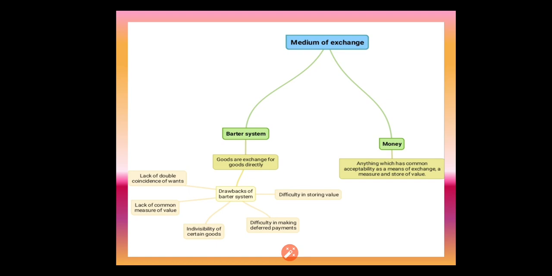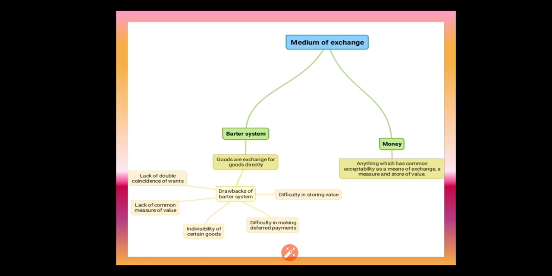We'll take an example. Two persons: person A's name is Ramu and person B's name is Somu. Ramu is having wheat and Somu is having milk. Ramu and Somu must agree to exchange milk for wheat and wheat for milk. If any one person does not agree to exchange, then the barter system cannot happen there. So that is called the double coincidence of wants. Without using money, they will exchange the commodity directly. That is called the barter system.